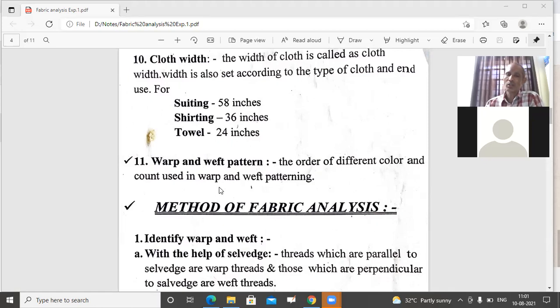So these are all the parameters which we need to analyze before planning for the fabric on loom. Before planning of the production of the fabric on the loom, we are analyzing all these parameters.